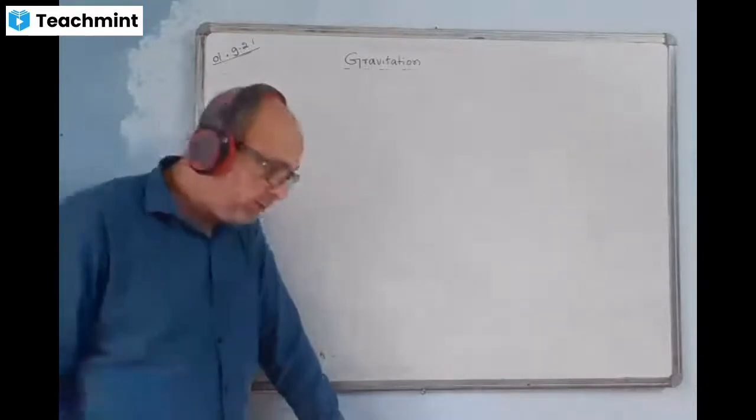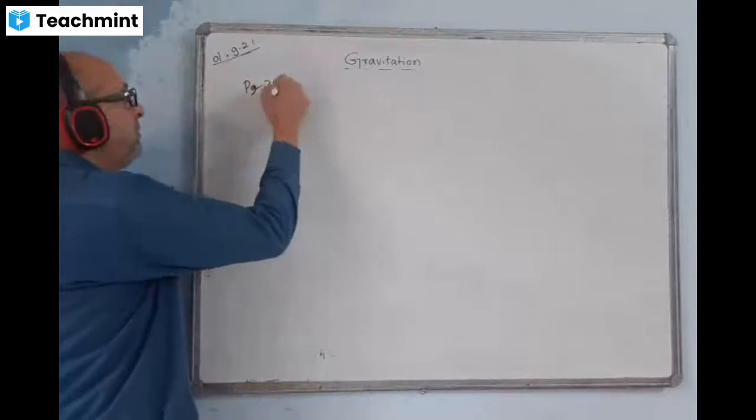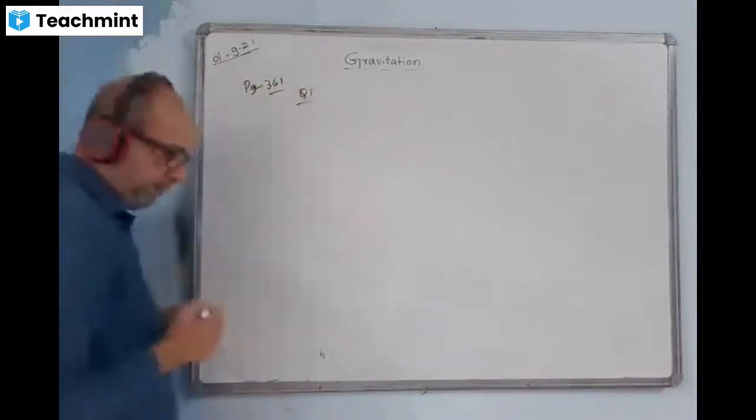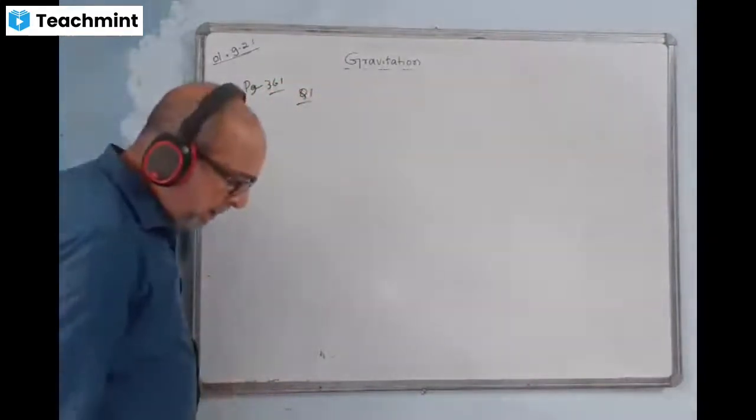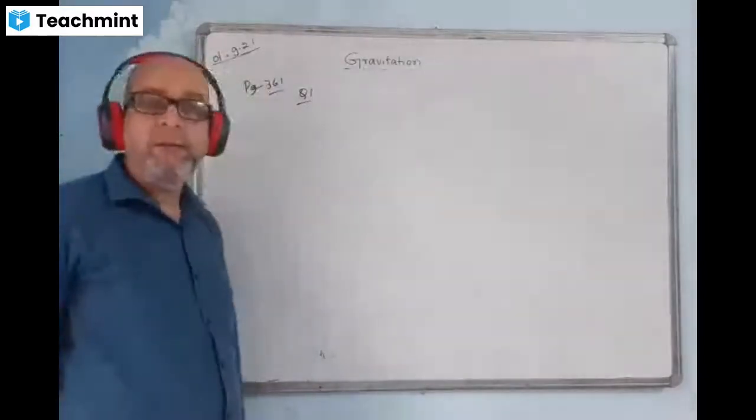This is question number 1 of page 361. Page 361, question number 1. Calculate the value of acceleration due to gravity at a height of 3200 kilometers.